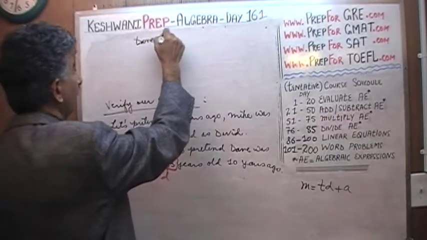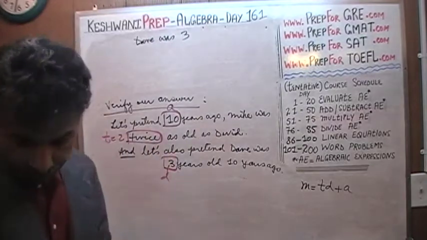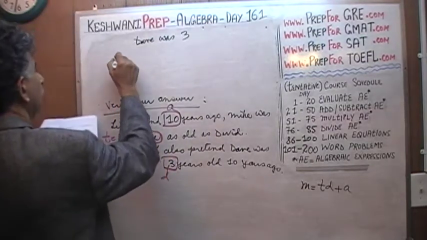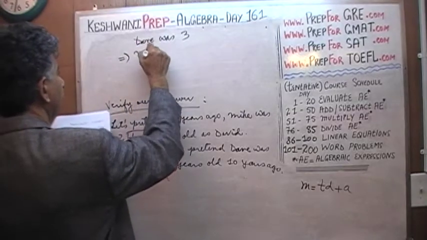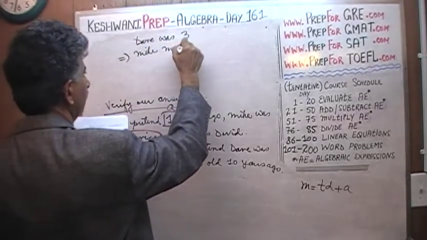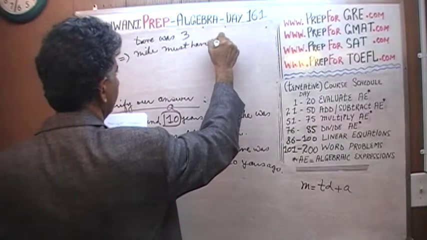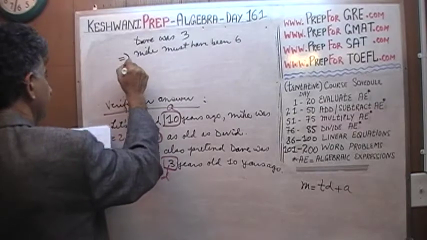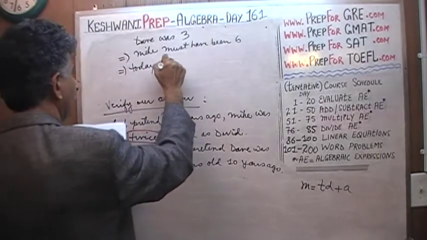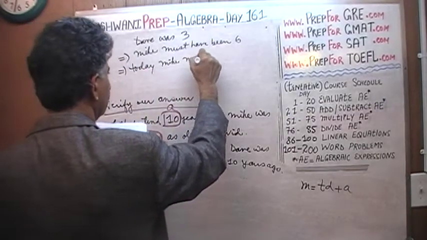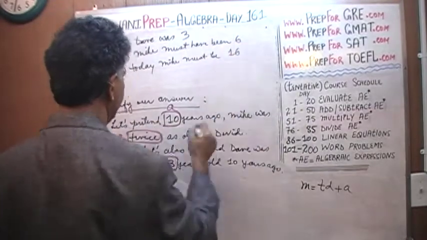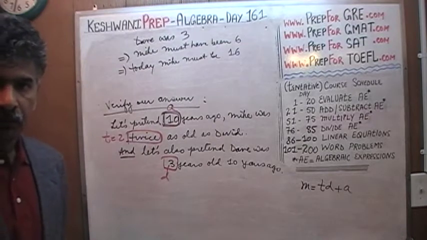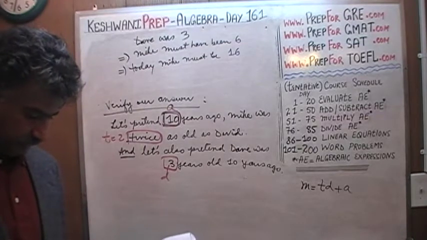Dave was 3, which implies Mike must have been 6, which also implies that today Mike must be 16, because we are talking about 10 years ago. So if he was 6 years old 10 years ago, then today he must be 16.